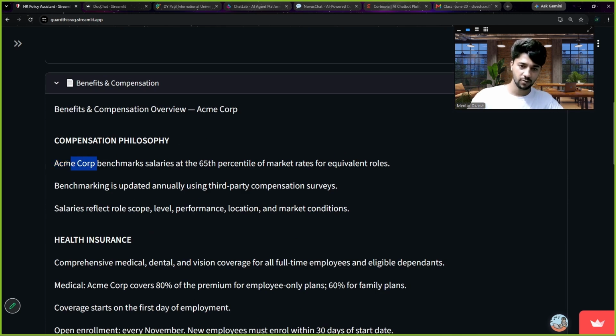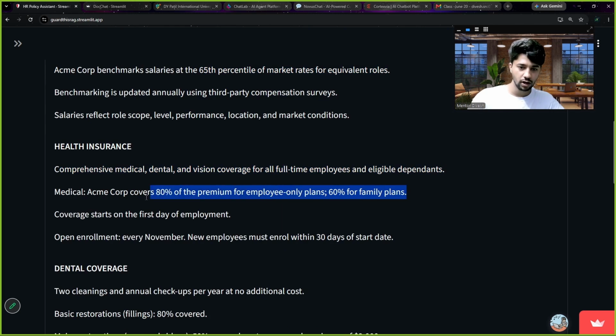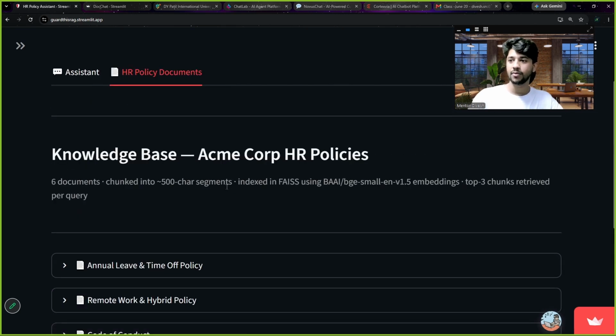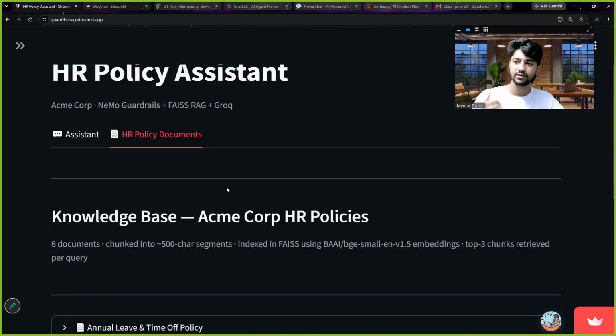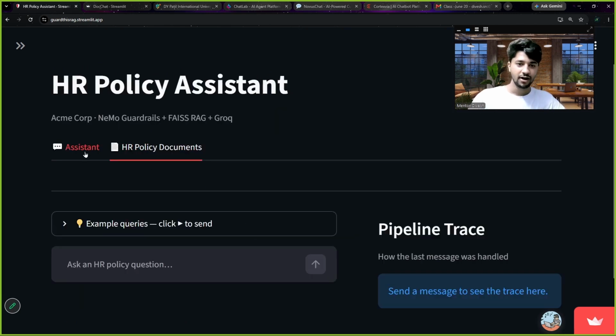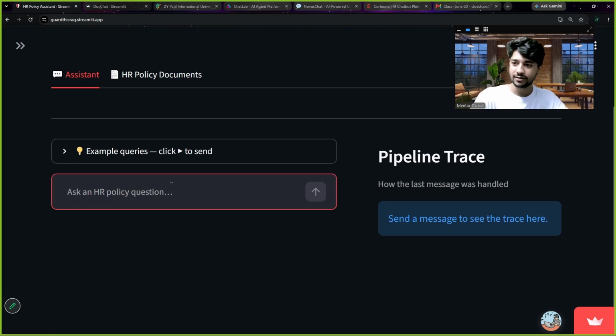So Acme Corp is the name of the organization. Benchmark salaries at 65th percentile of market rates for equivalent roles. So health insurance, how much health insurance plans you will get from the organization. These are things that are taken care of by HR, and HR is not there to always answer our calls. HR has bigger things to do, right? So we have made an assistant for that. Let us talk to our assistant. Okay, let us ask a simple question. If I ask, tell me about the leave policy, how many sick leaves can I take?